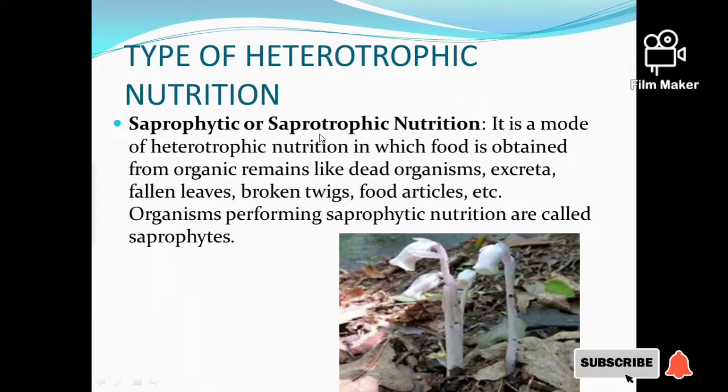The first type of heterotrophic nutrition is saprophytic nutrition. It is a mode of heterotrophic nutrition in which the saprophytes depend upon organic remains for food, like dead organisms, excreta, fallen leaves, broken twigs, food articles, etc. The organisms which perform saprophytic nutrition are called saprophytes, and in this figure you can see saprophytes that obtain food from dead leaves fallen on the ground. So these are the saprophytes.